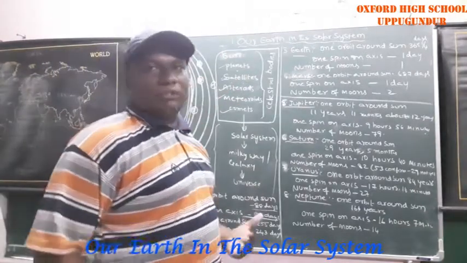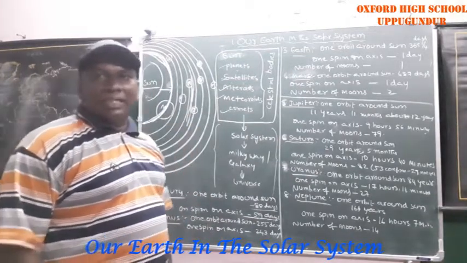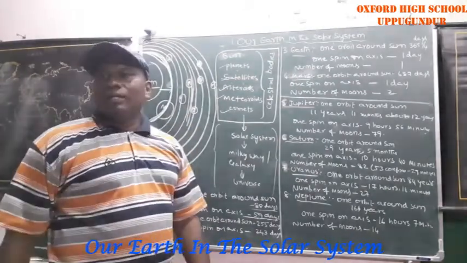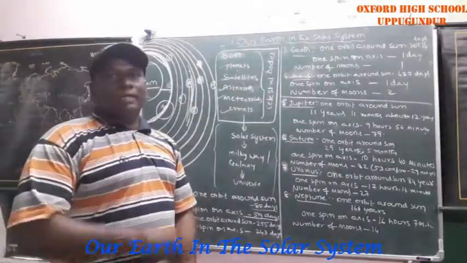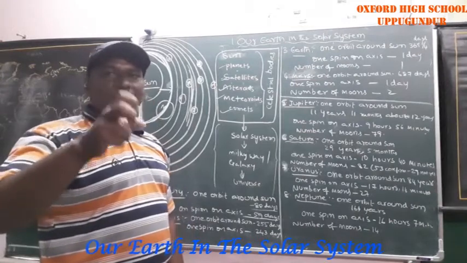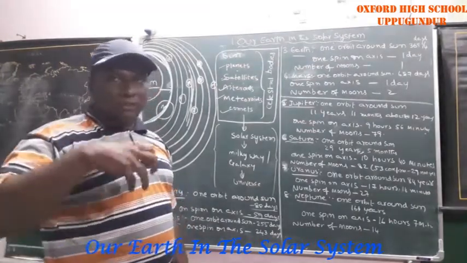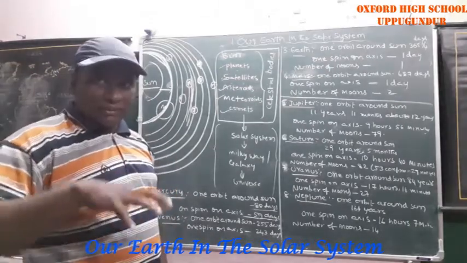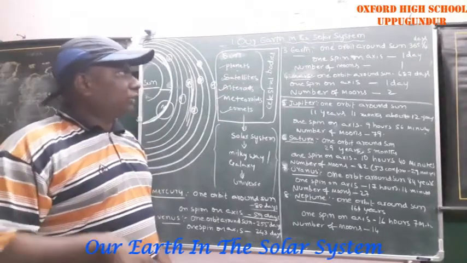Next, our Earth. Regarding Earth we know rotation and revolution, which we already discussed in the previous classes. Rotation means Earth moving on its own axis. Revolution means Earth moving on its own axis and at the same time moving around the sun, that is called revolution.